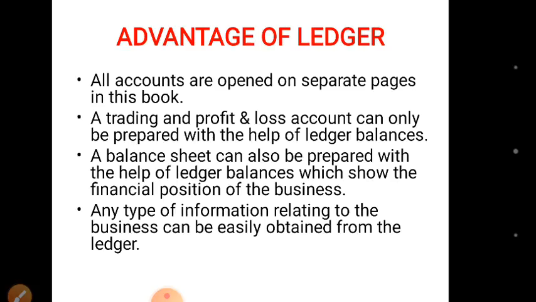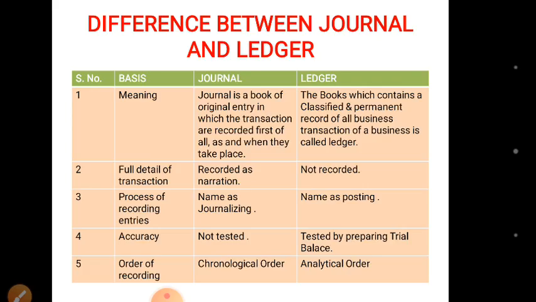A balance sheet can also be prepared with the help of ledger balances, which shows the financial position of the business. Any type of information relating to business can be easily obtained from ledger because it shows the total of each account. It gives the final position of each account by classifying it.